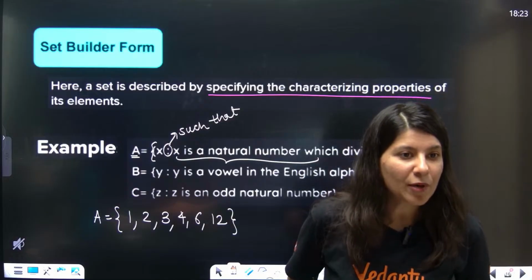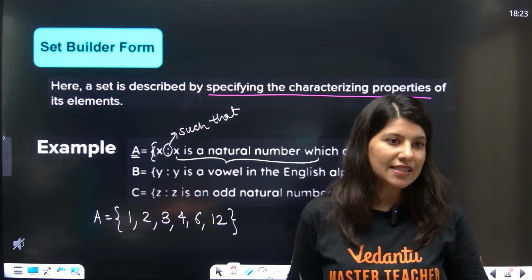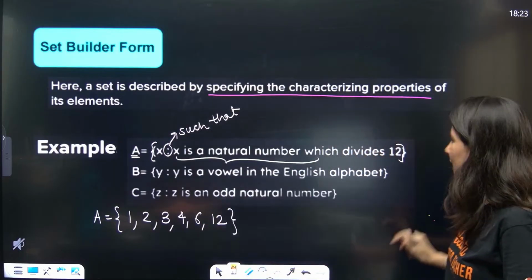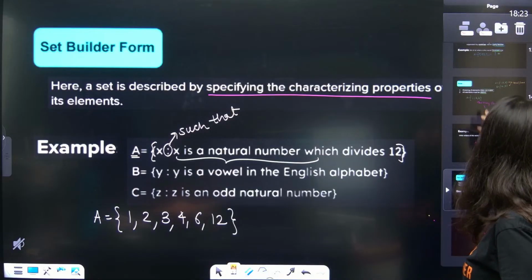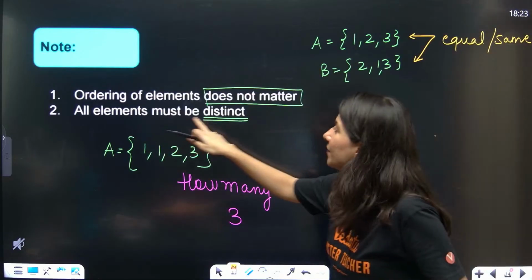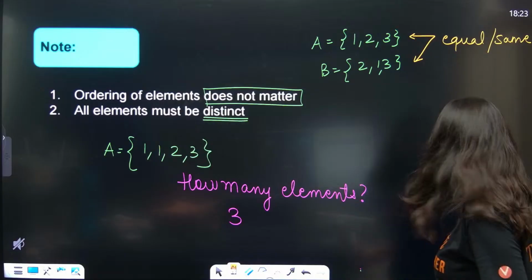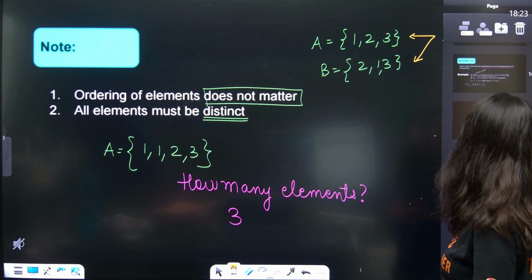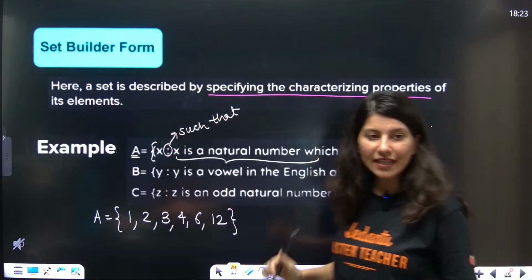Yes, ma'am, what about elephant? Is only one E considered? Obviously, that's what we did in previous questions. See, repetition, I think you were not there. All elements must be distinct is the condition, and ordering also doesn't matter. All right. So this is now set builder form.